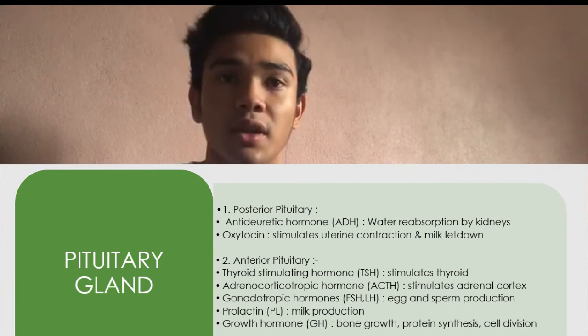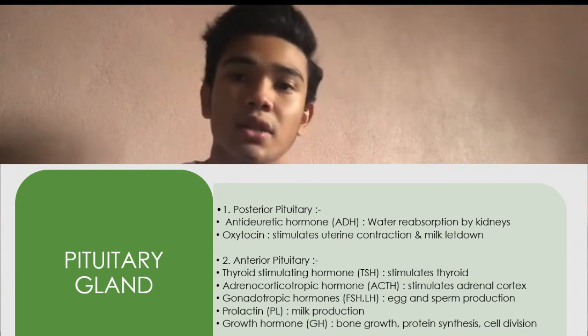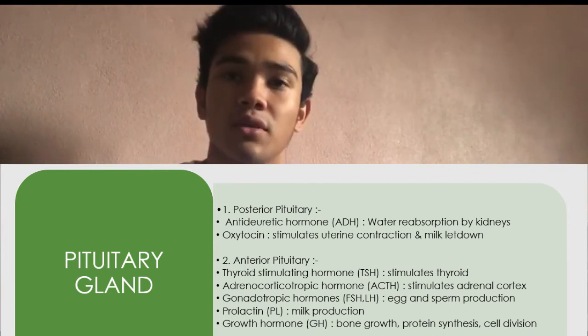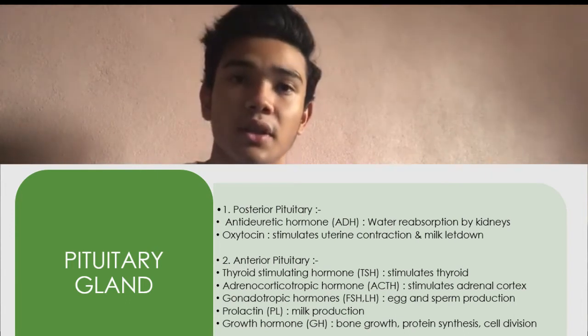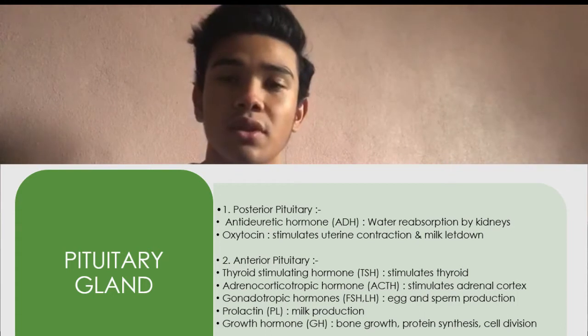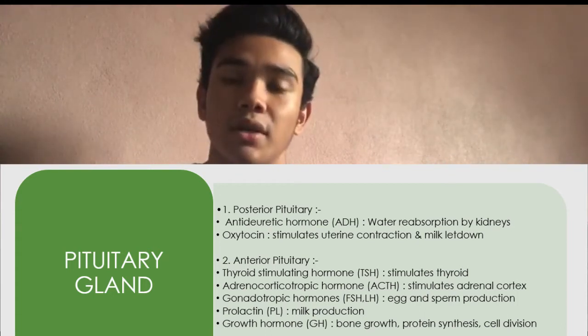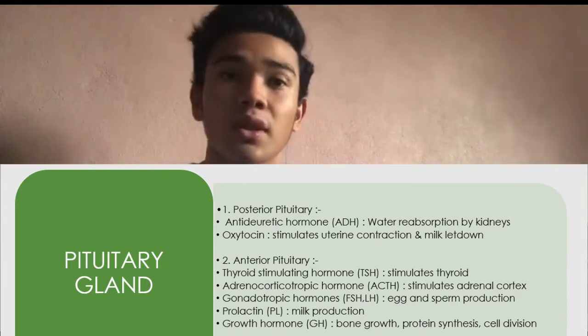The first one is antidiuretic hormone, ADH. Its function is water reabsorption by the kidneys. The second one is oxytocin. Its function is to stimulate uterine contraction and milk letdown, which is for the release of milk.